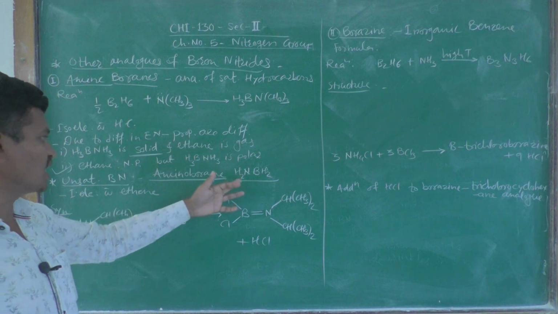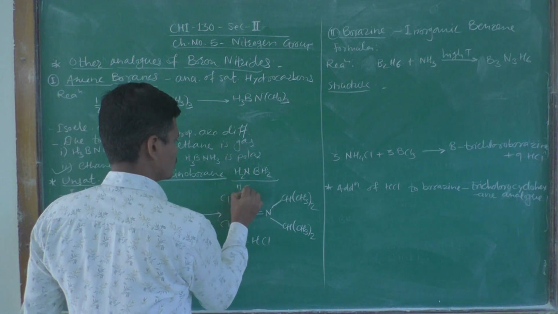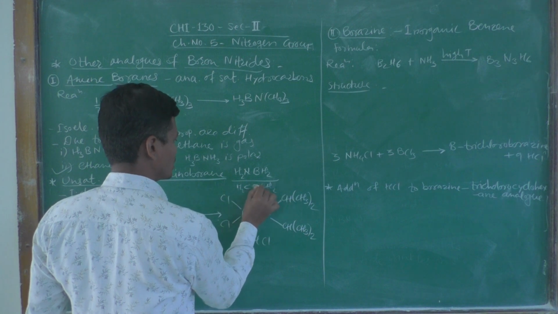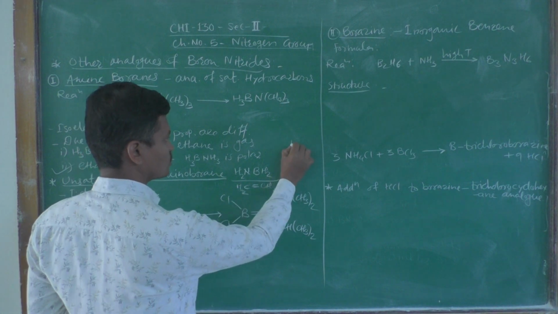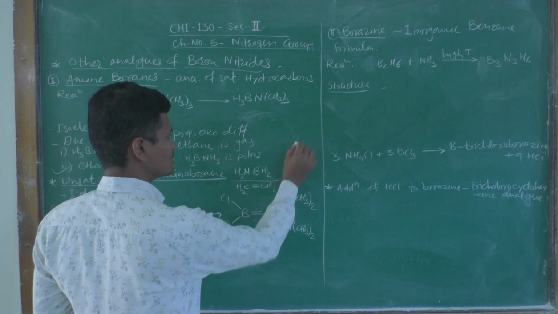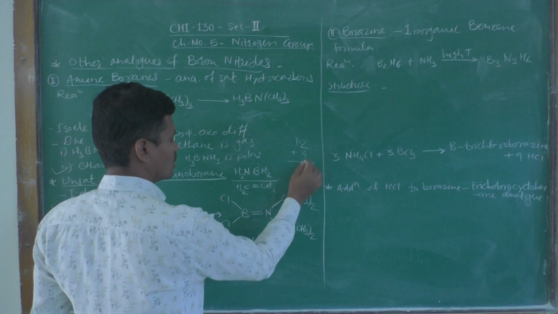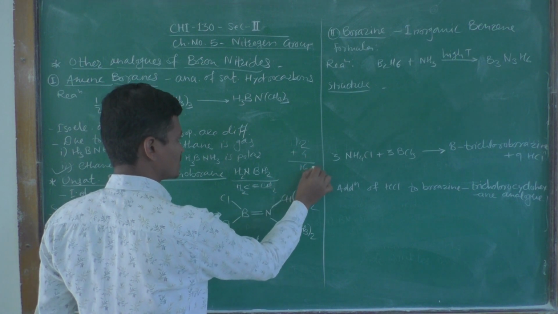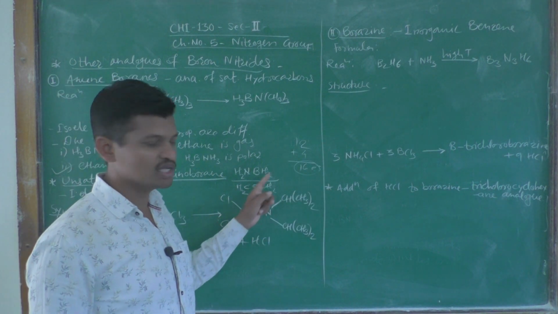these aminoboranes are isoelectronic with ethene. Okay. So, CH2 double bond CH2. So, what is the total number of electrons present in this ethene? So, 2 carbons, therefore 6 plus 6, 12 electrons, and as there are 4 hydrogens, 12 plus 4, 16 electrons. The total electron count in the ethylene molecule, or ethene molecule, is 16.